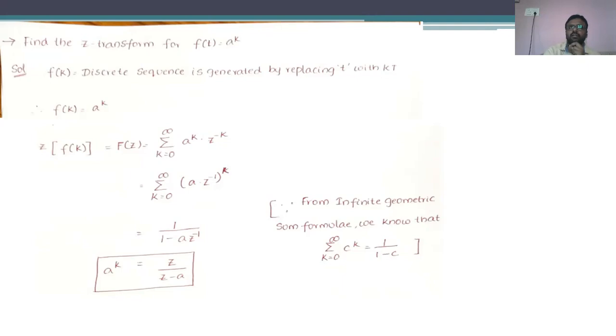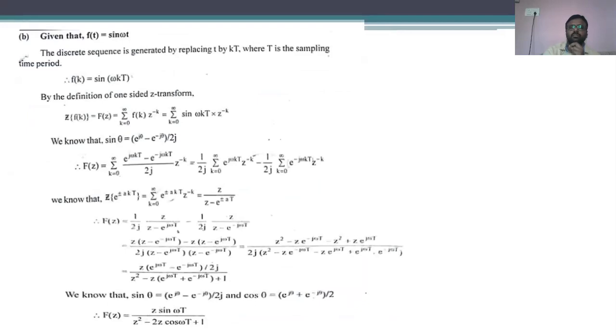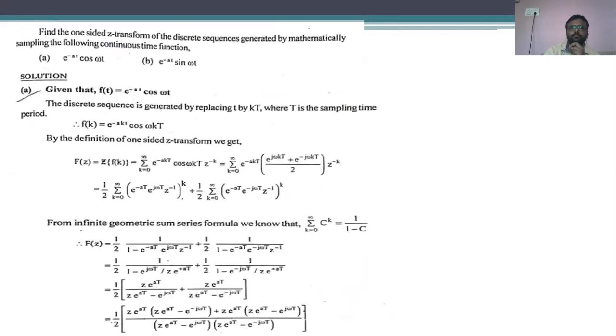So by substituting small t with kT, that continuous time signal can be changed to a discrete sequence. After converting into the discrete sequence, we apply the Z transform technique. These are the fundamental Z transforms, that means sin omega t and cos omega t. In these also, to convert the continuous time signal into the discrete time signal, we need to replace small t with k into capital T.